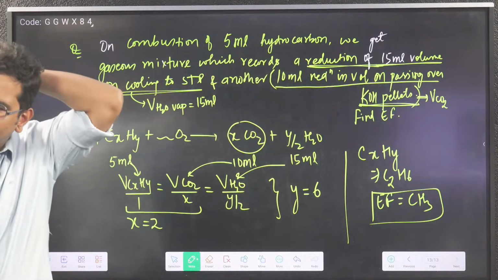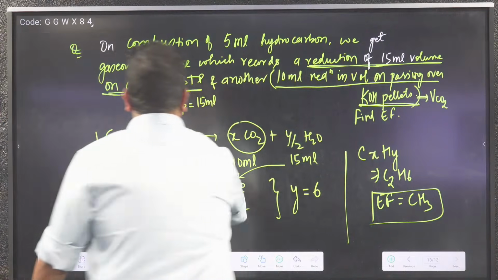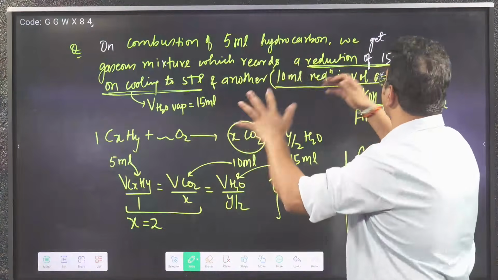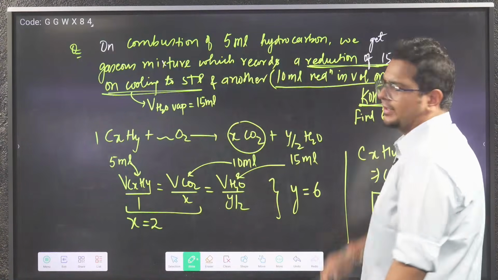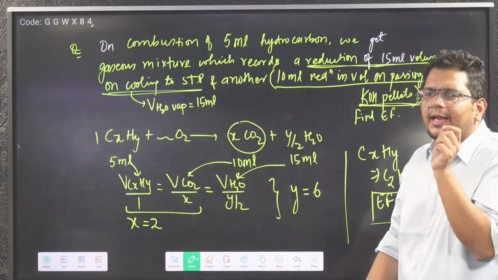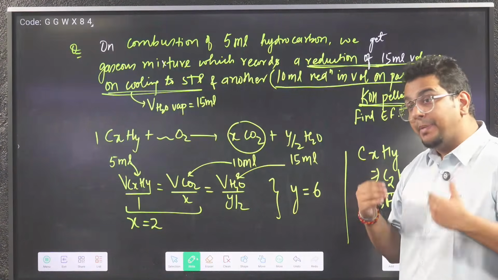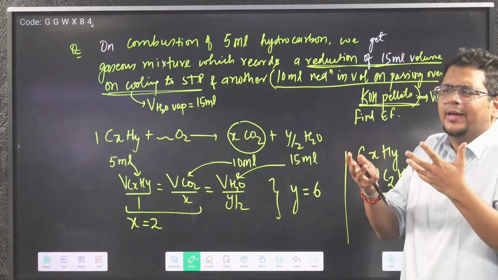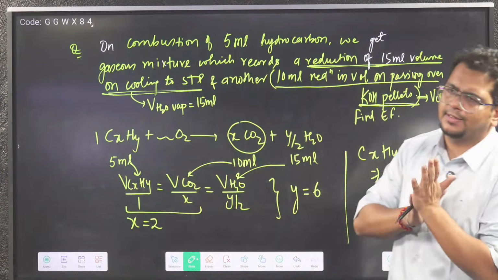Done, bhai? But firstly, did you understand this? A 5 ml hydrocarbon went through a reduction reaction, and afterwards we did cooling. On cooling, 15 ml of volume got reduced, which should be water vapor. On passing over KOH, another 10 ml got reduced, which should be CO2. And then we applied mole concept, and the answer came.